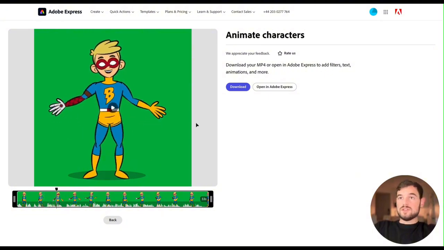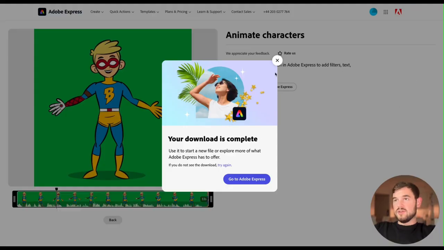Okay, that's quite super cool. So basically we have a character that's moving and it's using our voice. So let's just hit download and get the file.